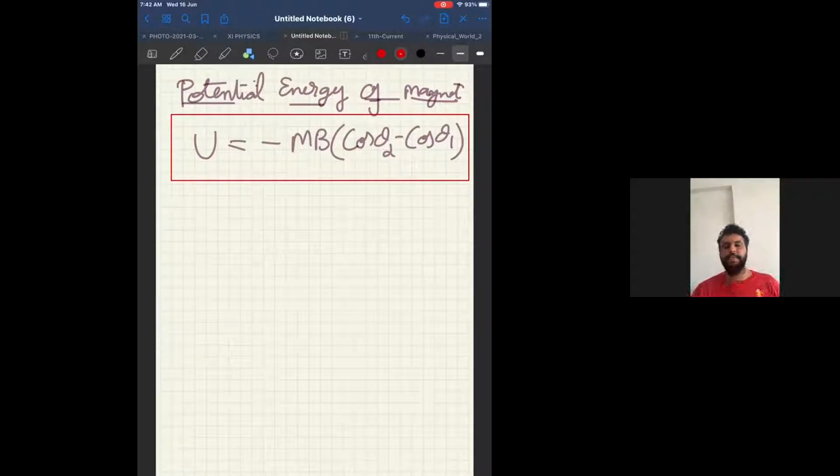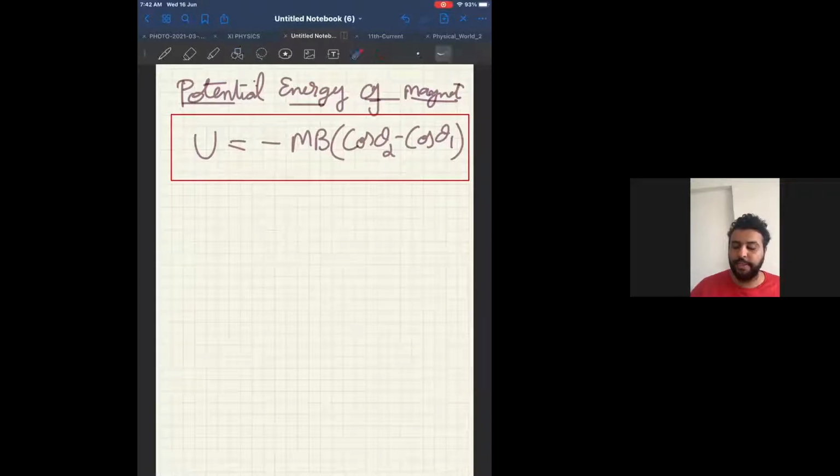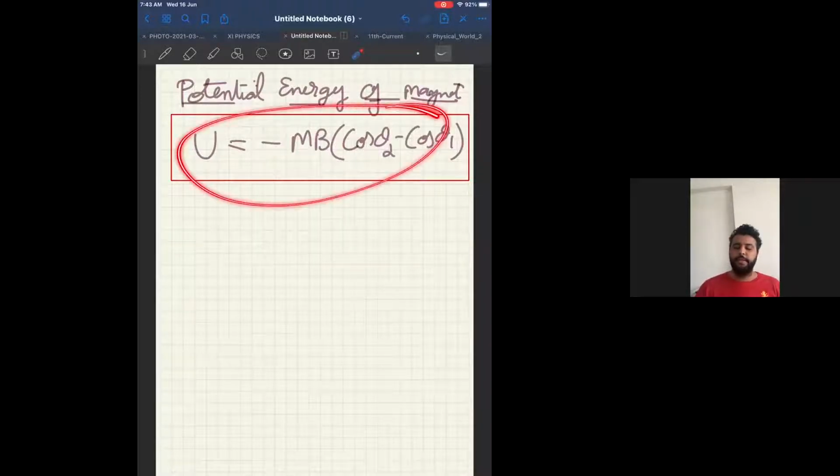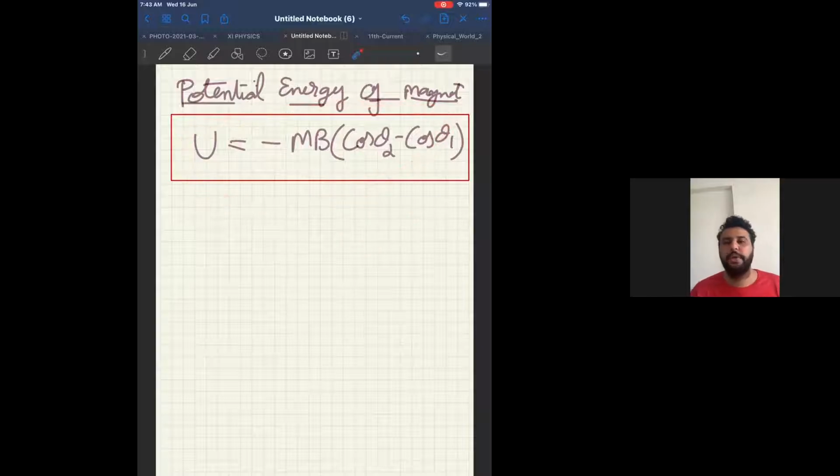Write, what is potential energy? Potential energy or internal energy, please remember, not only in this chapter, in all the chapters, it is denoted by capital letter U. This means internal energy or internal potential energy or only potential energy. And the unit will still be Joule because the unit of energy is Joule. If you want, you can write the unit also. Unit will still be Joule for potential energy.